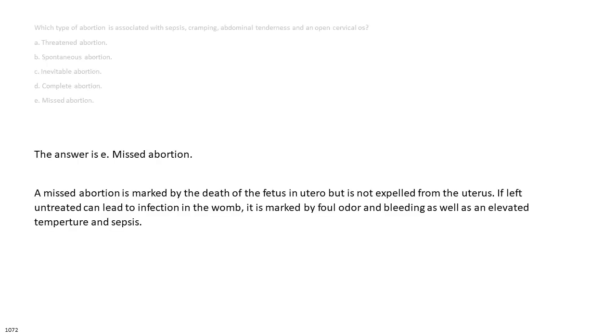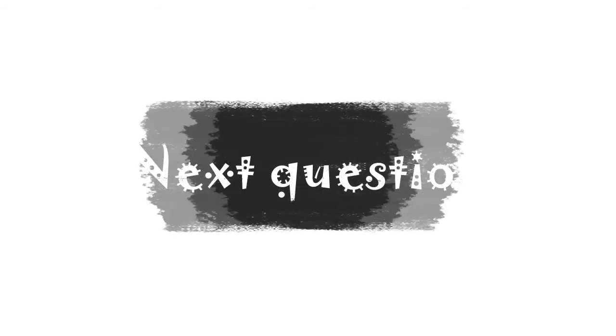The answer is E. Missed abortion. A missed abortion is marked by the death of the fetus in utero, but it is not expelled from the uterus. If left untreated, it can lead to infection in the womb. It is marked by foul odor and bleeding as well as an elevated temperature and sepsis.